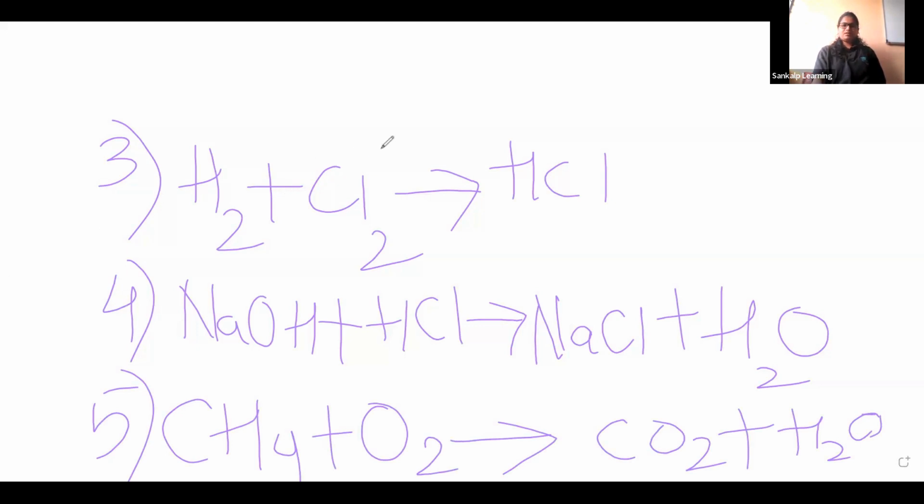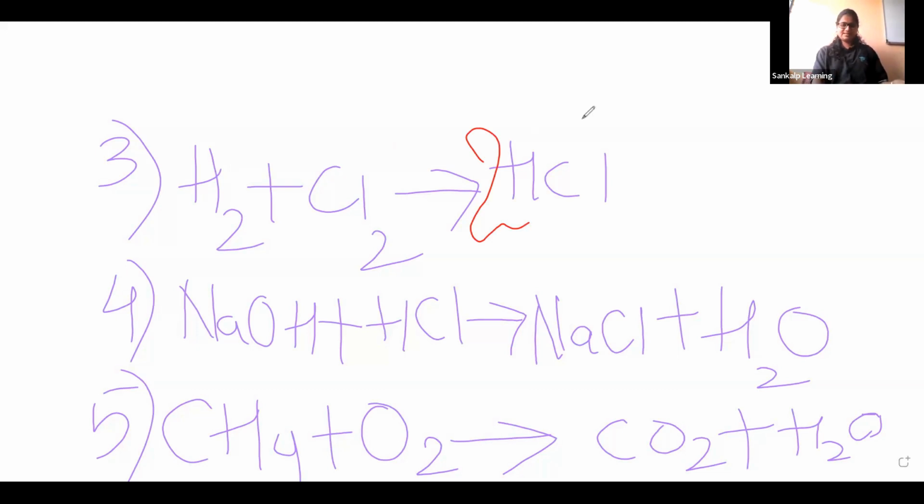Fine. So here, third one, if you complete it, H2 plus Cl2 gives HCl. So we want 2Cl, 2H. Very easy, guys. If you multiply this side with 2, we get 2H, 2H, 2Cl. So this is the third example.